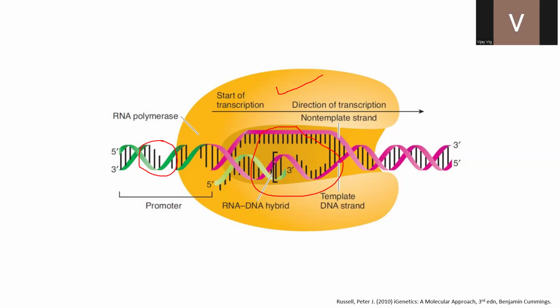The DNA is denatured. Let's see the structure of the DNA. The DNA is double-stranded. It's helical. One strand is wound over another. The strands are anti-parallel. So one strand runs in 5' to 3' direction, and the other strand runs in 3' to 5' direction. Inside, there are nitrogen bases. There are 4 nitrogen bases in DNA: adenine, thymine, guanine, and cytosine. Adenine pairs with thymine with 2 hydrogen bonds. Guanine pairs with cytosine with 3 hydrogen bonds. And outside is the sugar phosphate backbone with phosphodiester bonds.